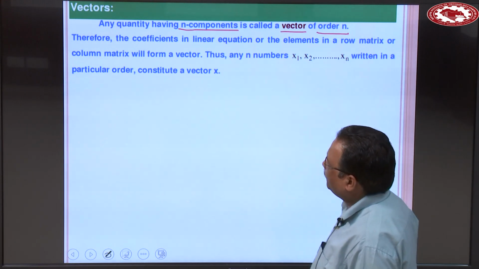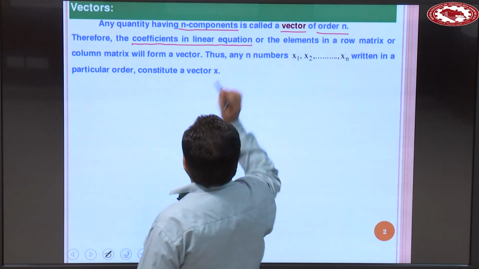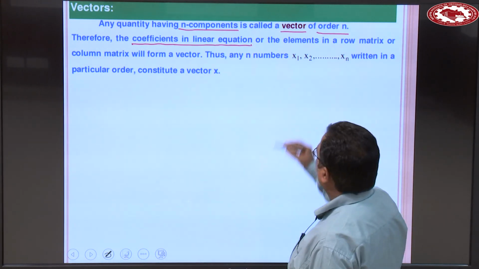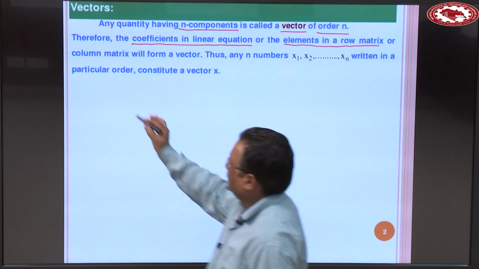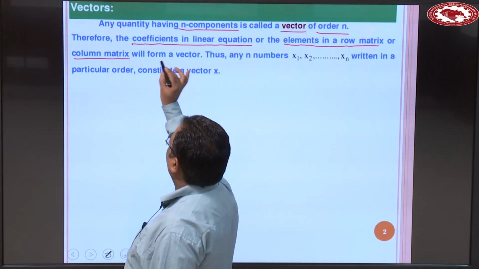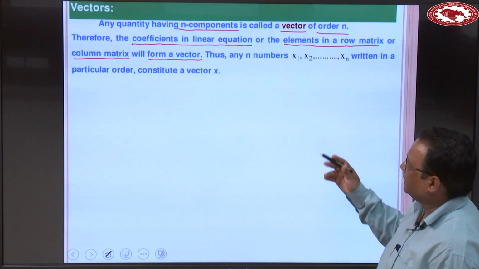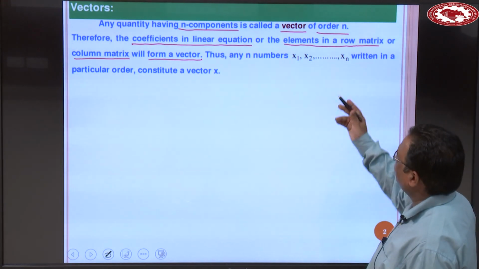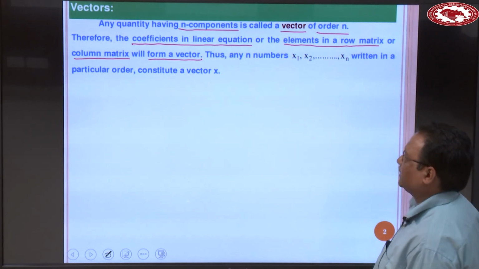So, therefore, the coefficients in the linear equation, or the elements in a row matrix or column matrix, will form a vector, clear.